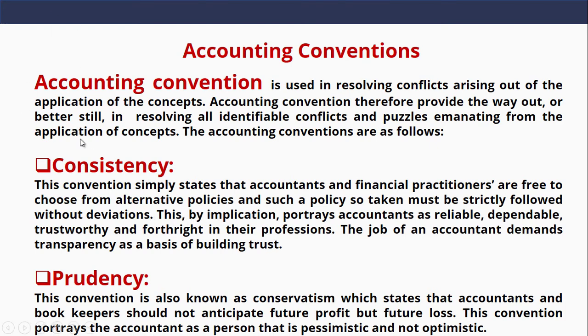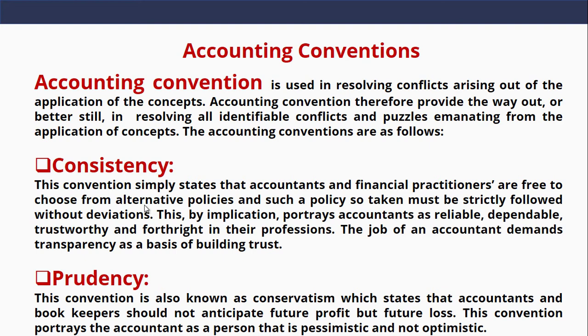Let me give an example. If an organization is used to using the straight line method of depreciation to depreciate their assets, the straight line method of depreciation should be consistently used by that organization, so it will not conflict with other accounting concepts.